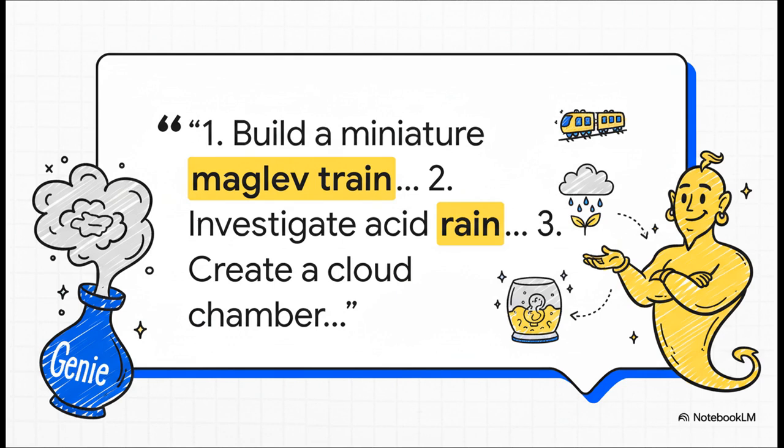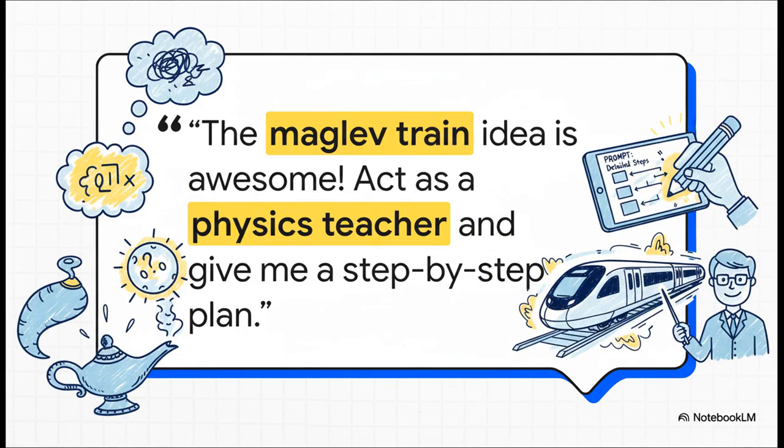But we're not even done yet. And here's the final brilliant step. You select the best idea and you iterate again, but this time you combine it with our CLEAR method by assigning the AI a role. You're basically sculpting the conversation, guiding it to the exact answer you need.